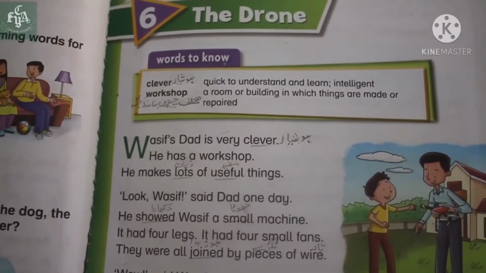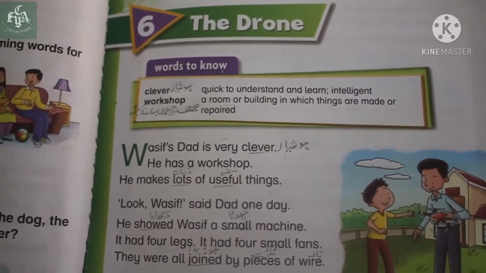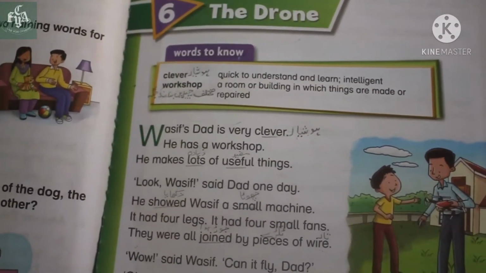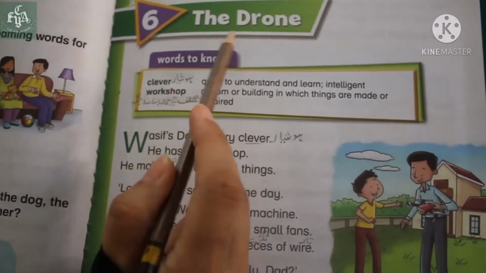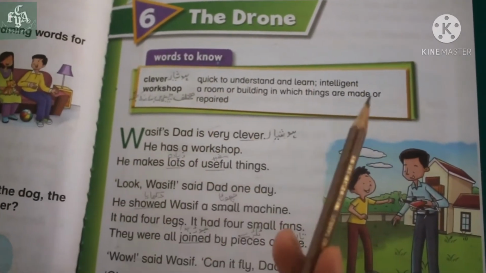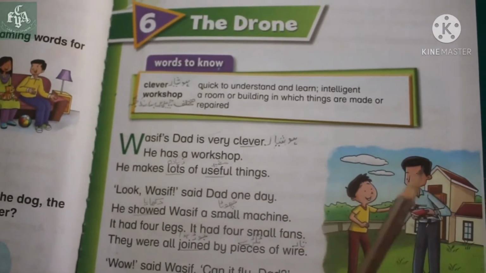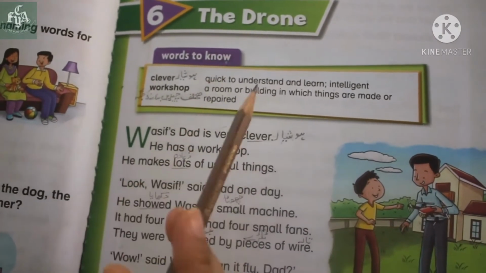I am your English teacher and today we are going to start our third chapter, which is on page number 51. So for this, take out your book and open page number 51. Here our chapter name is the drone. A drone is a plane without a pilot. It can also fly, it can also take photos and videos. So this chapter is about the drone.